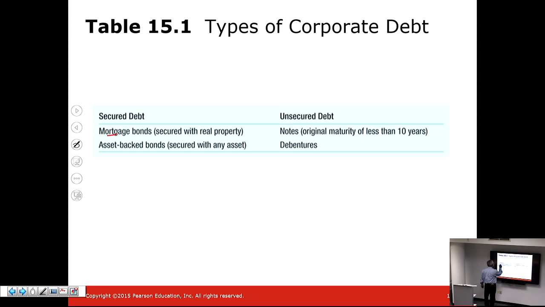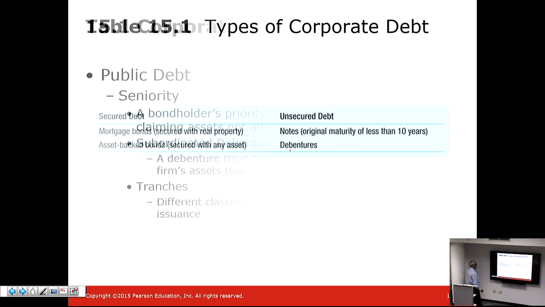So a mortgage bond is secured with real property, and an asset-backed bond is secured with any asset. It doesn't have to be property. It could be, for example, copyrights. It could be other kinds of things that are not viewed as tangible assets. In unsecured bonds, you have notes that have maturity of 10 years or less, or debentures that have a maturity of 10 years or more.